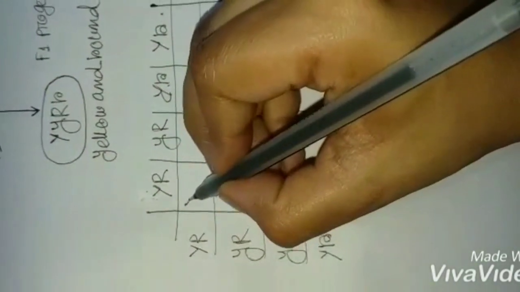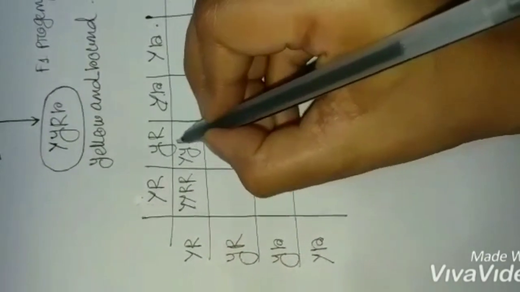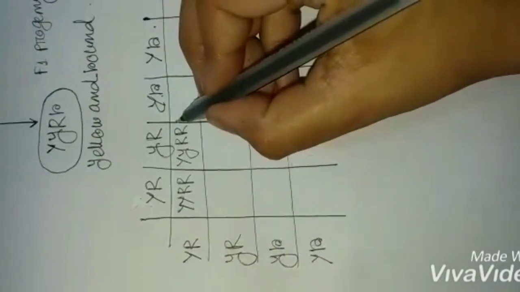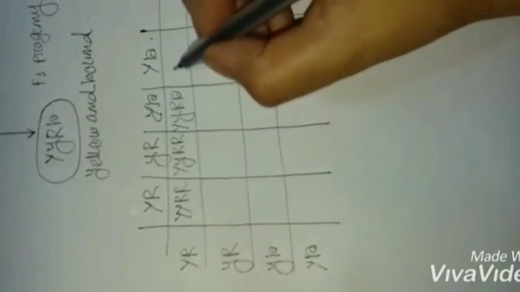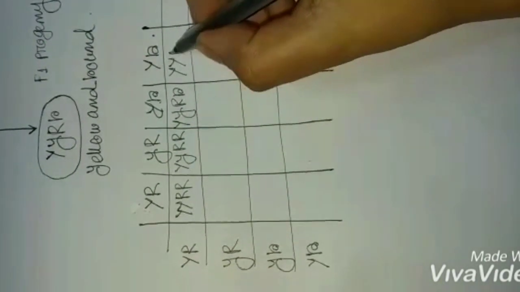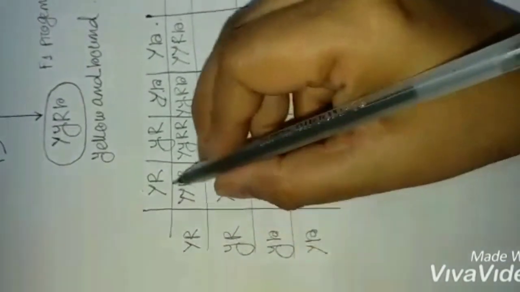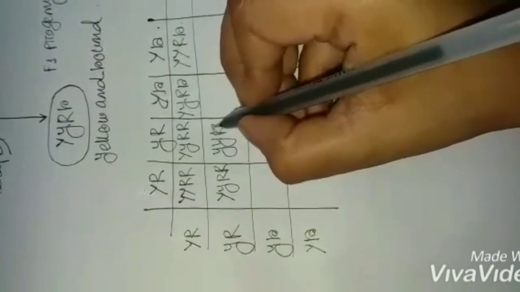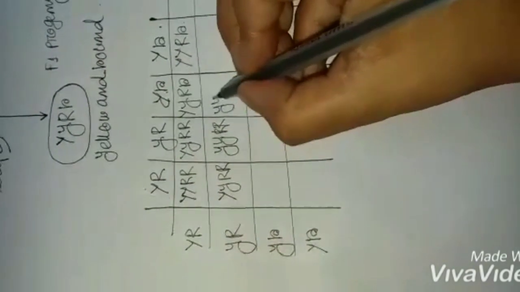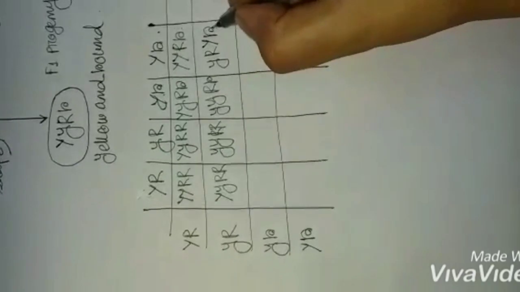See what will be the compositions? Capital Y, capital R. Next capital Y, small r, capital R. Then capital Y, small r, capital R, small r, and last capital Y, capital R, small r. Okay, next capital Y, small y, capital R, then small y, capital R, then small y, capital R, small r, then small y, capital R, capital Y, small r.